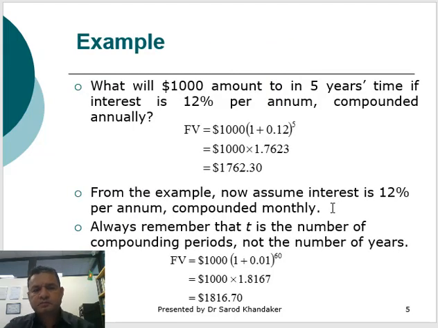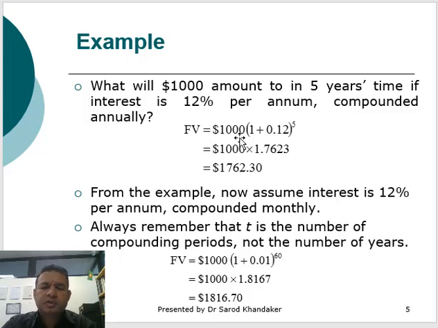For example, what will $1,000 be in 5 years' time if the interest rate is 12% per annum compounded annually? So we are looking for the future value of $1,000.